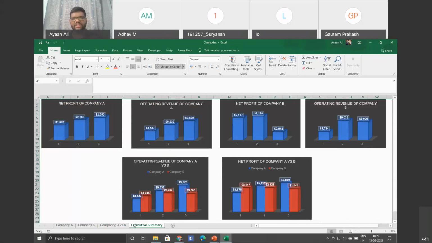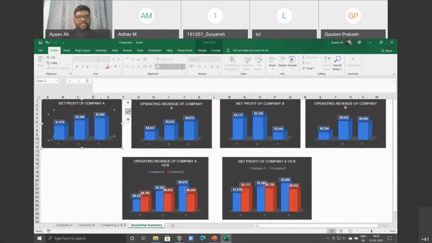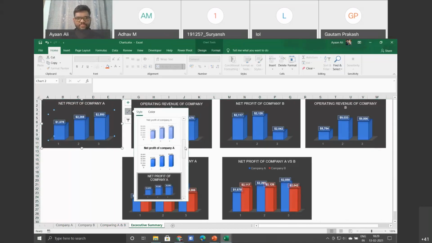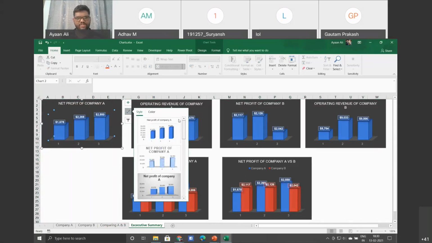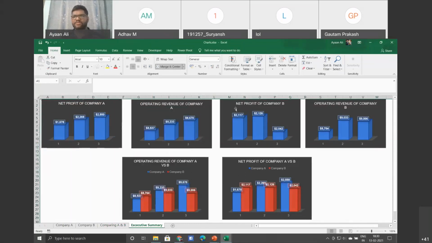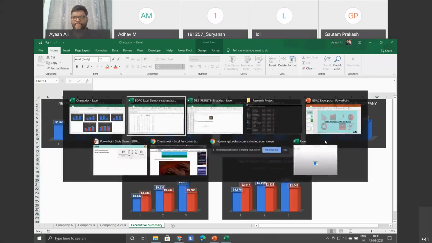So if you make such kinds of charts, this visualization may not be best when you have data for many years. Here you have just 3 years, so accordingly I have made this. You can even customize this if you go to styles. Accordingly, you can just customize your charts.